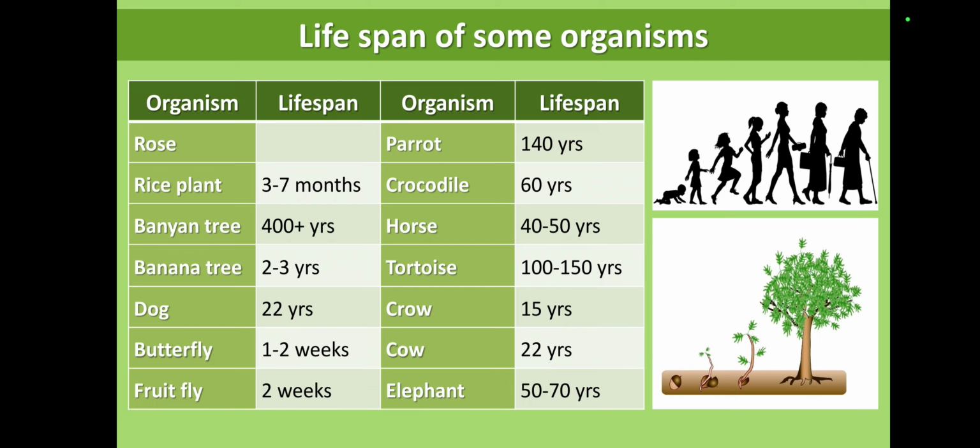You all know one organism can live only one day. Tell me the name of the organism which lives only one day. Mayfly. The lifespan of the mayfly is only one day. Even the parrot has a lifespan of 140 years. Dog lifespan is 22 years. Butterfly lifespan is 1 to 2 weeks. Fruit fly lifespan is 2 weeks. So try to remember these animal and plant species lifespans, which are given very clearly in this tabular column.